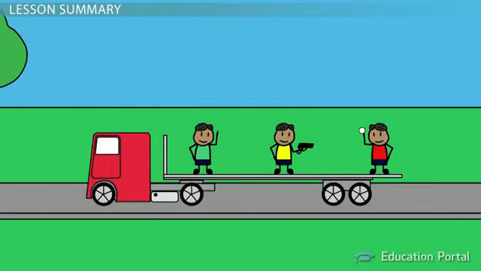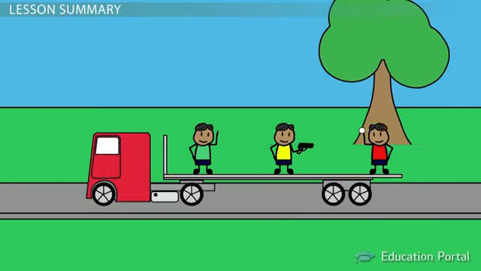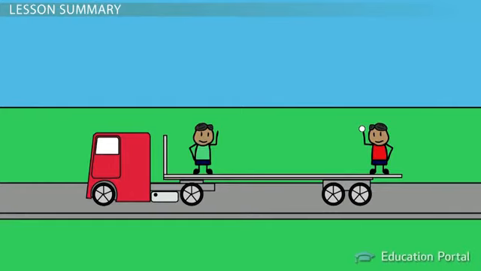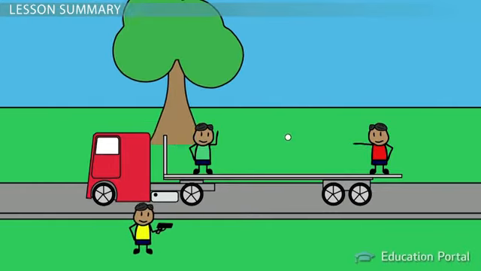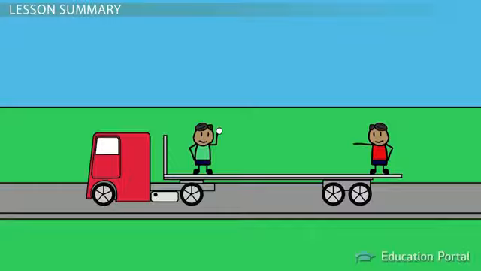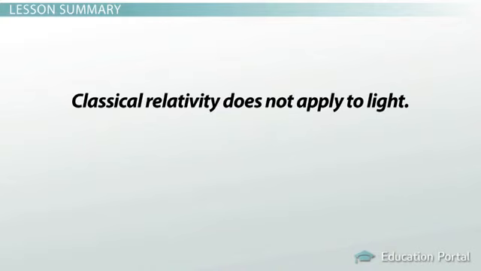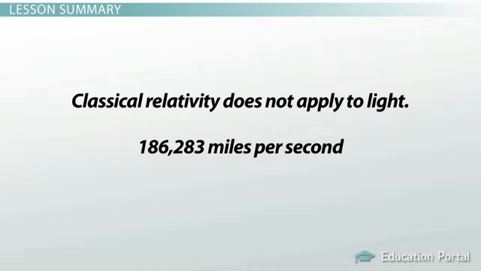If objects are moving together at a constant velocity, their velocity relative to each other is zero. Velocities can be added or subtracted from each other to determine the relative velocity of an object. Objects moving at the speed of light do not follow classical relativity. Their velocity is 300,000 kilometers per second relative to any observer, stationary or moving.